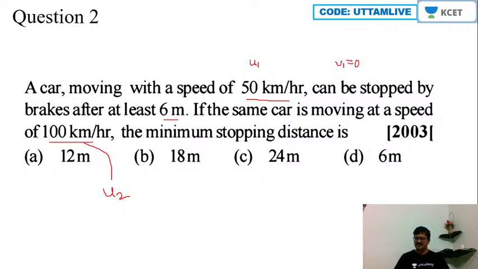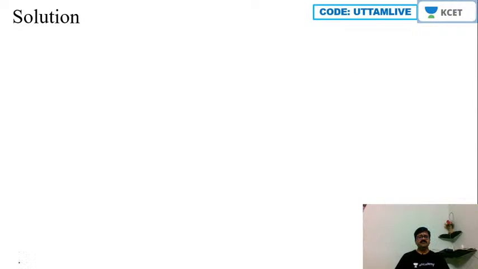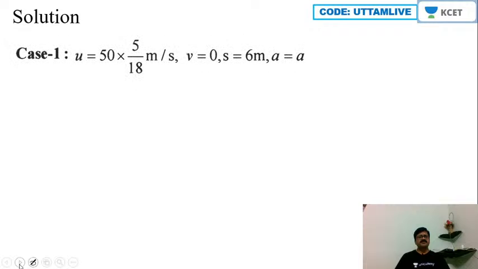Minimum stopping distance they are asking. So very clearly we will find the relationship between initial velocity and displacement. That's all. Then we'll get the answer here. Is it not? So here firstly I'll mention this formula for case 1.